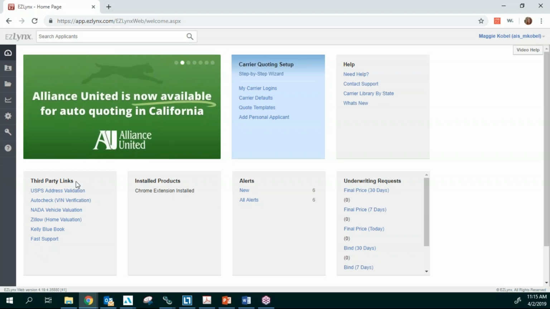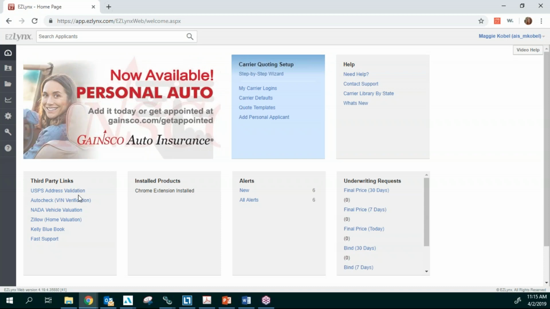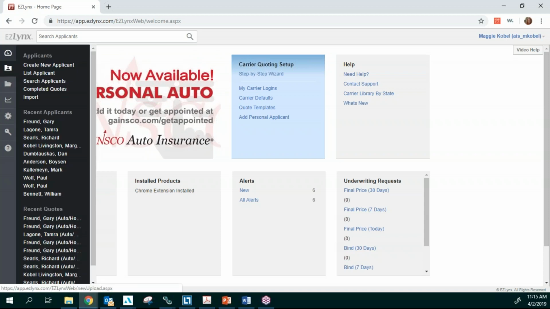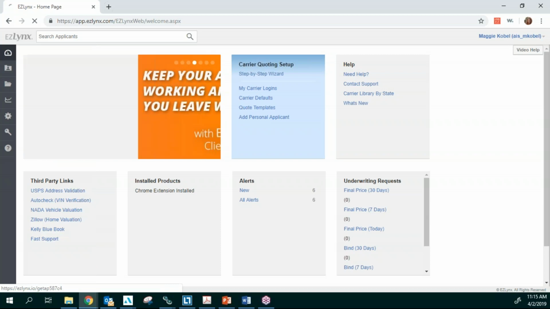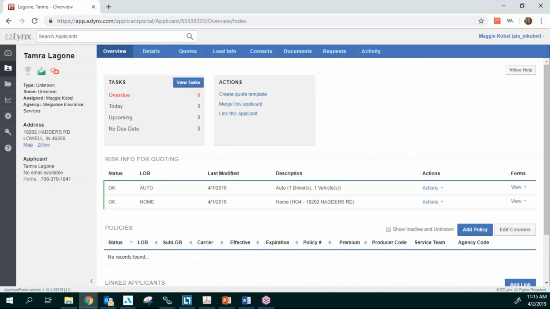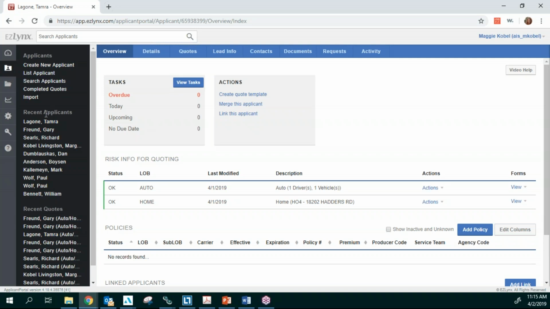Any of these third-party links are available to you as well. So when you're in a quote, let me pull up one of our last quotes that we have here. You're going to go back into your quote right here. You can see it's going to show you your recent applicants. Then it's going to show you your recent quotes.